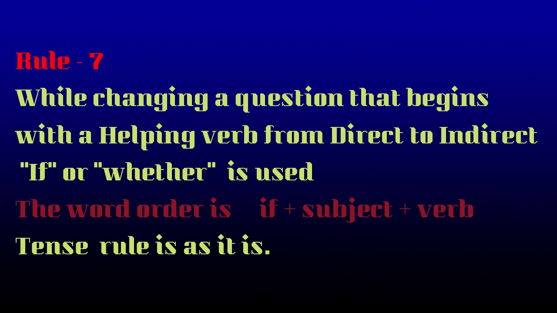Tense rule is as it is. If the reporting verb is in simple present or simple future, the tense of the real words of the speaker we do not change. But if the reporting verb is in the past tense, we will have to make the necessary changes to the tenses that you have already learned, right?